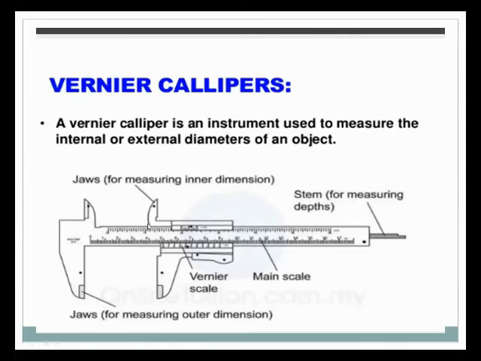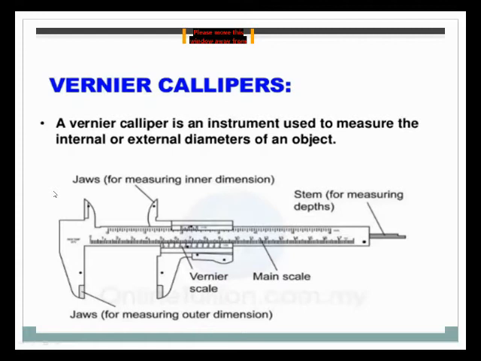The vernier caliper has two jaws. One jaw is on the upper side, and the second jaw is on the lower side. The inner diameter we find with the help of the upper jaw, and the outside diameter with the help of the lower jaw. The stem is used for measuring the depth of anything, and there are two scales: main scale and vernier scale.